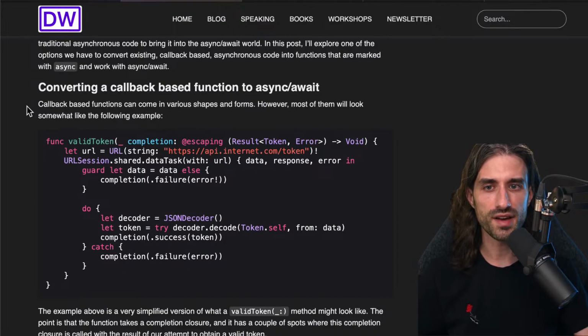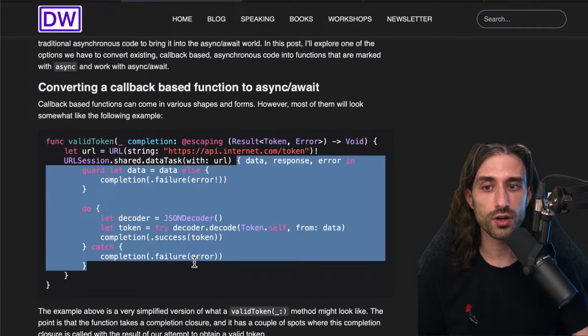Callback-based functions can come in various shapes and forms. However, most of them will look somewhat like the following example. A function that does something like providing a valid token. It takes a completion handler, which is @escaping, and is called with a result, which can be either a token or an error. Inside this method, we create a URL, then we create a data task, which is itself an asynchronous API that uses yet another completion handler.